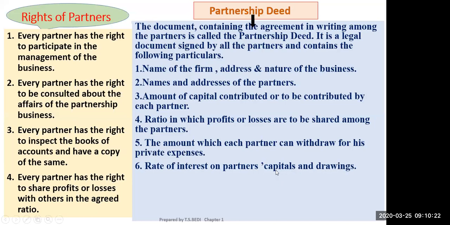The partnership firm will allow interest on capital and charge interest on drawings. Next is the rate of interest on loan by a partner to the firm. If a partner gives a loan to the firm, then what rate of interest will be charged? That will also be mentioned in the partnership deed.